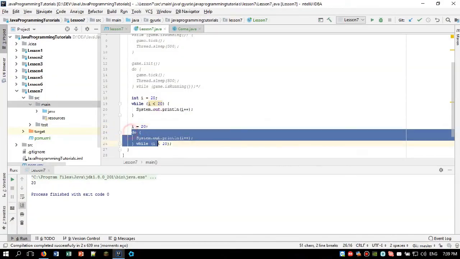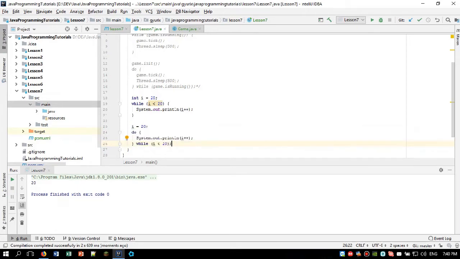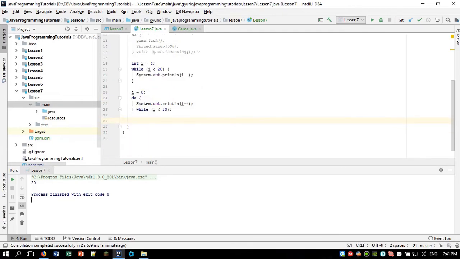So as you can see, we got 20, but only for the second loop. And it's because the do-while loop, as I said in the beginning of the video, is always executed at least once, while the normal while loop is not executed even once if the condition is not met. And as you can see, IntelliJ IDEA is already showing us the warning that the condition we wrote in the while loop is always false. So let's just reset it.